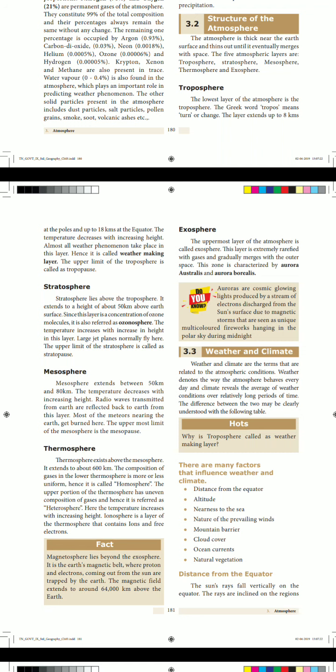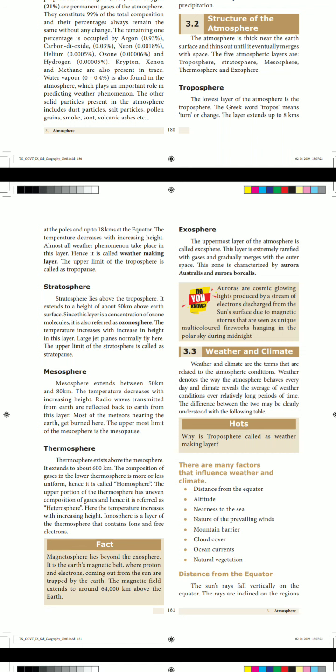Next one is the magnetosphere. From the word itself you can understand it is the magnetic belt, isn't it? It lies beyond the exosphere. It is the Earth's magnetic belt where protons and electrons coming out from the sun are trapped by the Earth. The magnetic field extends to around 64,000 km above the Earth. So magnetosphere lies beyond the exosphere. Which is the Earth's magnetic belt? That is the magnetosphere. How much does it extend? 64,000 km above the Earth.